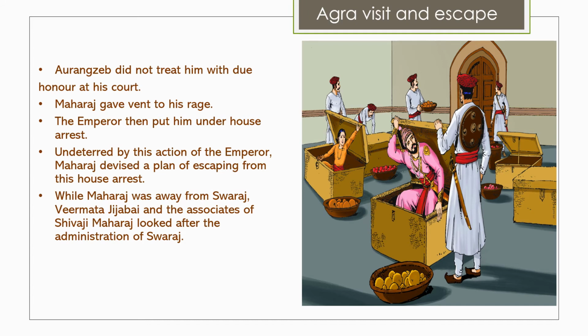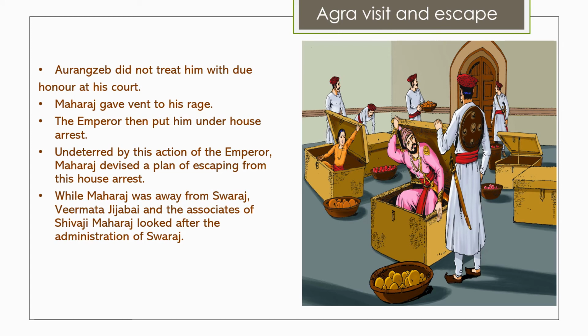Now, house arrest is a kind of arrest where you're not completely behind bars, you're not completely in jail, but you are in a house with all the facilities, but still that is kind of a jail. You cannot go out without permission, you cannot be allowed to go away. So this is also a jail, but because he was a Maharaj, we call it house arrest.